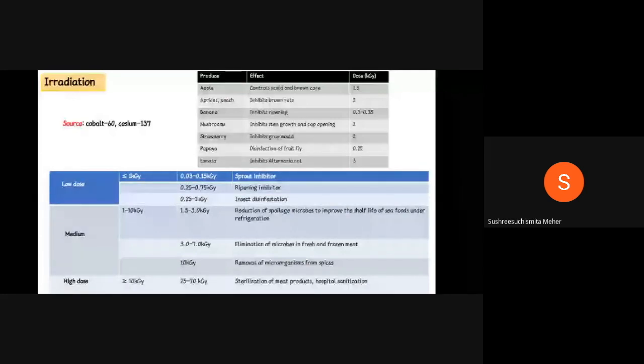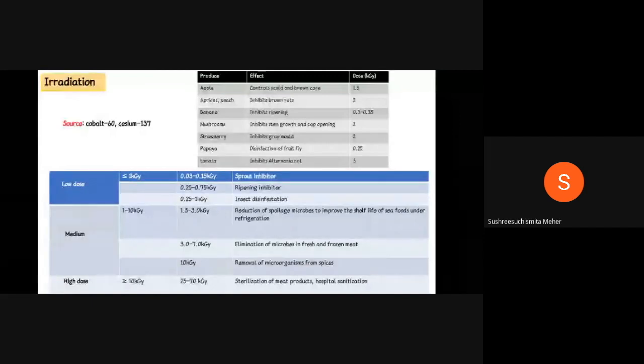This blue box is very important for SRF aspirants, candidates who are preparing majorly. Fruit people are also post-harvest people. This box is very important. They'll ask for sprouting inhibitor, what is the range? For sprouting inhibitor, it is 0.03 to 0.15.